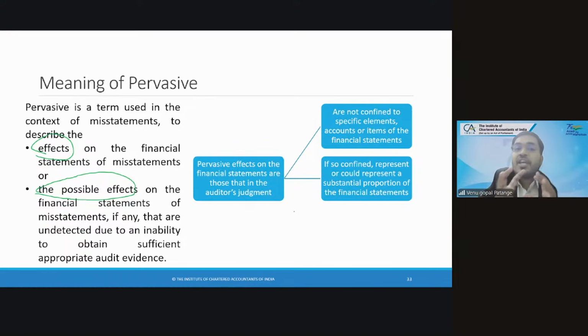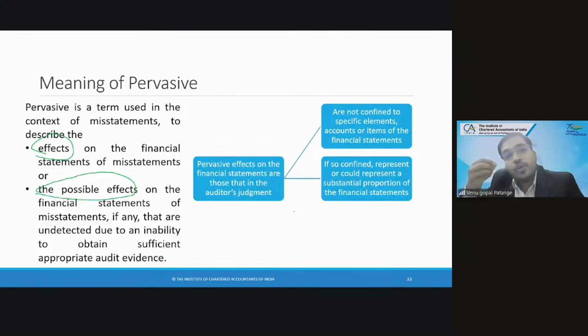So the first scenario is pervasive: you can assess pervasiveness if the misstatements are happening in multiple places. Very easy to understand. Second, if it is not multiple items but one item, however the item is huge. Let us say my total assets, my balance sheet total, is 50 crores. My inventory is 32 crores. So 60% of my assets are inventories.